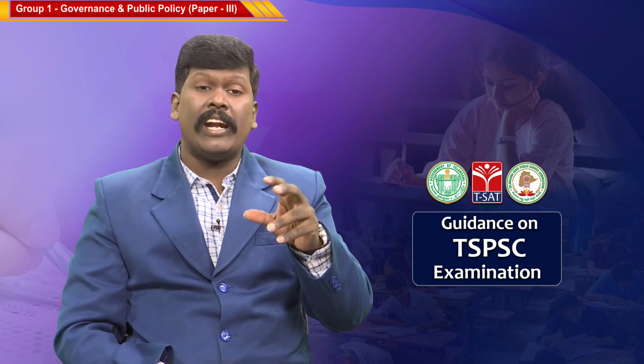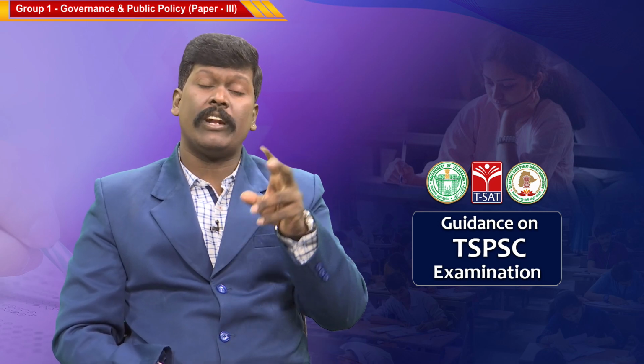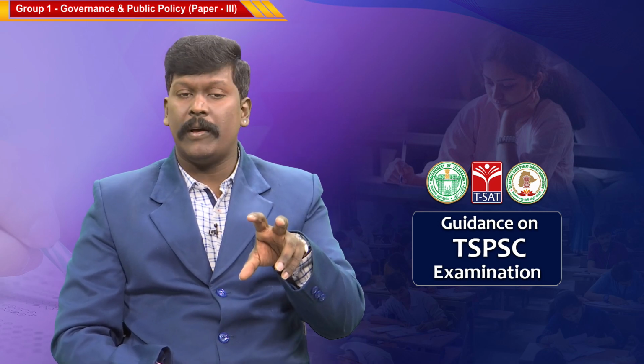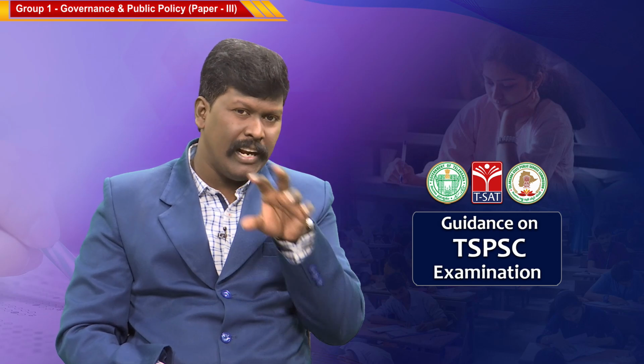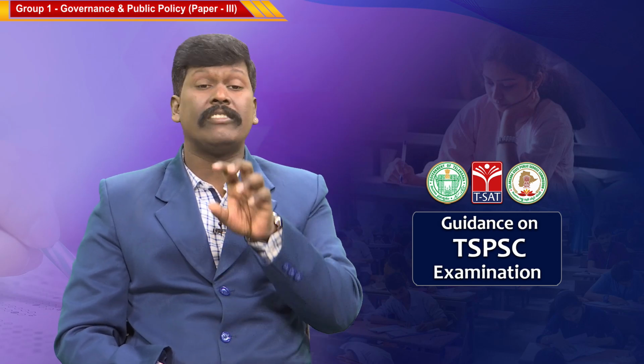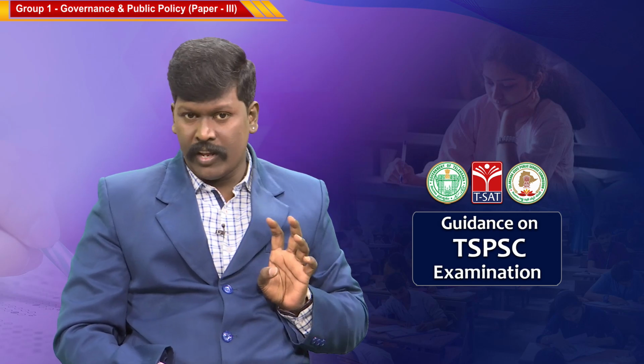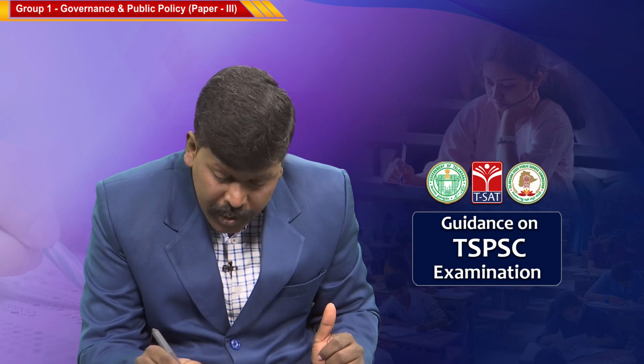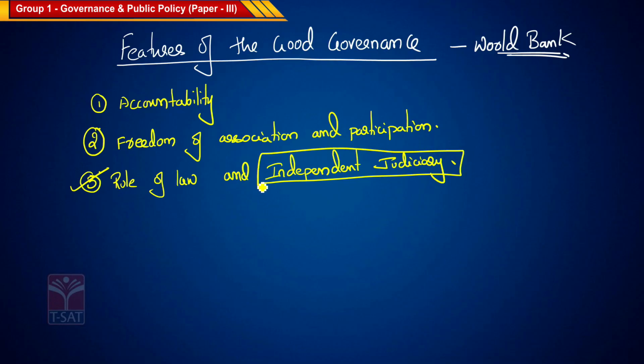The state and its components work only on the principles of rules and regulations, laws and customs. So one of the major features of good governance is rule of law and an independent judiciary to protect that law.